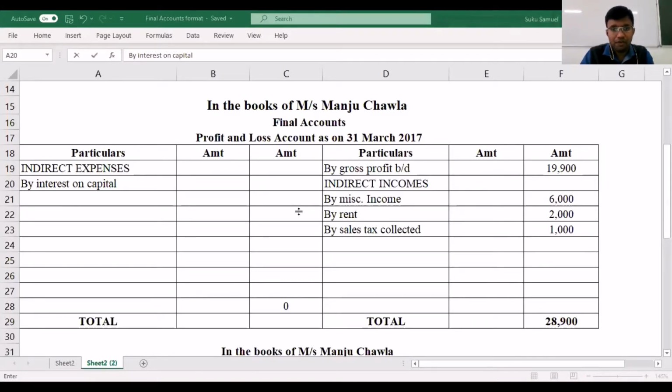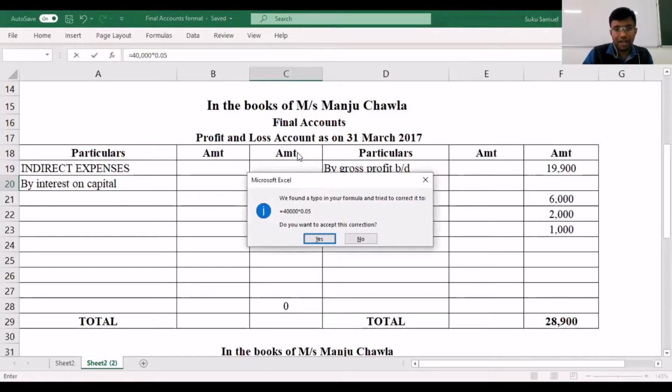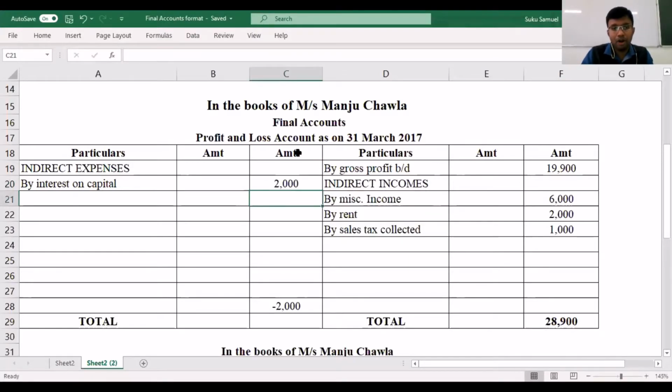Now the question is 5% of what? It will be 5% of your capital amount, which is 40,000. So 5% of 40,000 will work out to be 2,000.